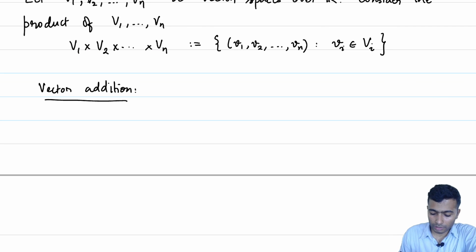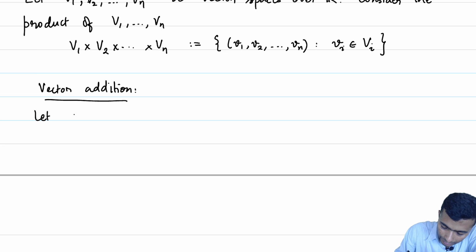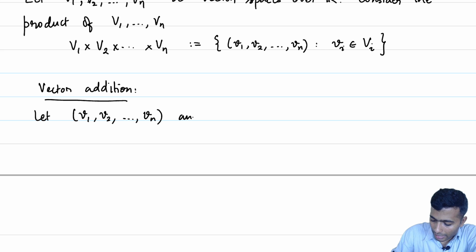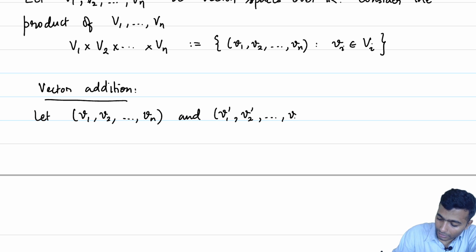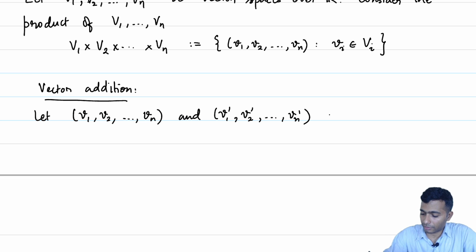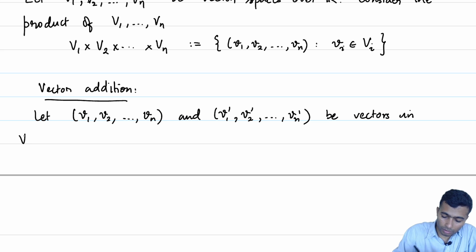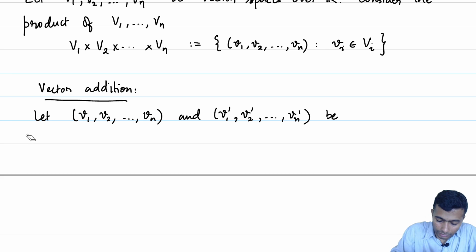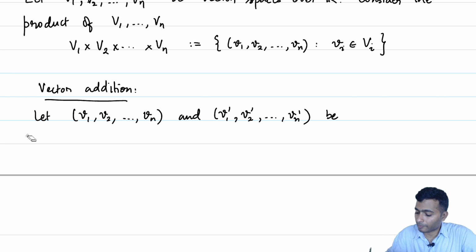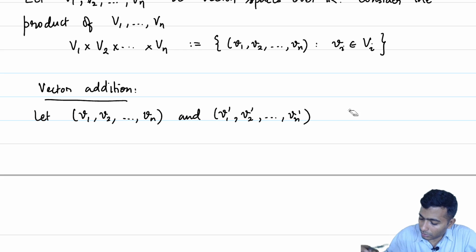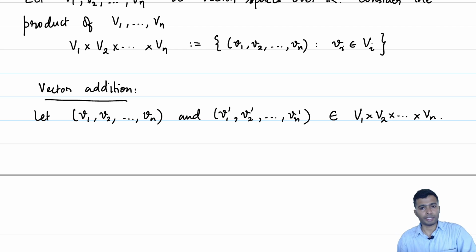So, let us take two arbitrary vectors. Let (v1, v2, up to vn) and (v1 prime, v2 prime, up to vn prime) be two elements, as of now there are no vectors because we have not given any vector space structure to it, of V1 cross V2 cross up to Vn.